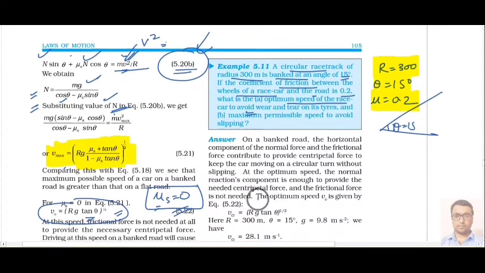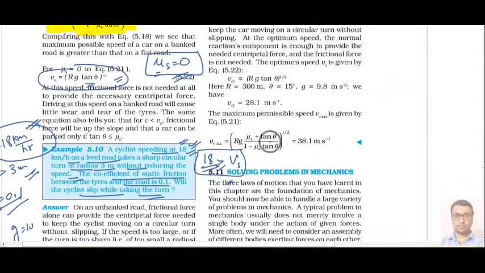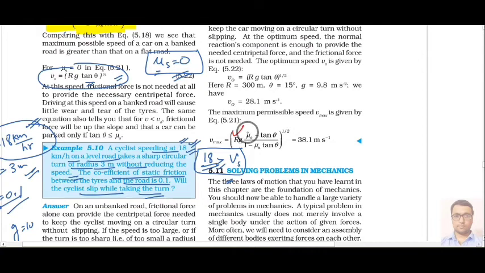So understand, here in this expression with r, g, mu s, tan theta, if you replace all values over here, you will get v maximum equal to 38.1 meter per second.